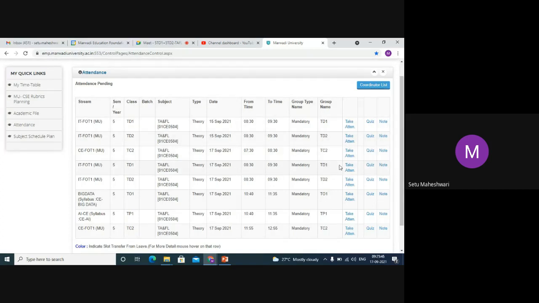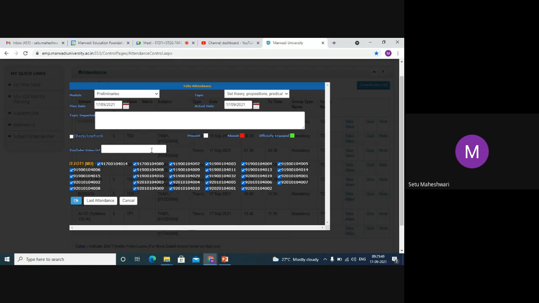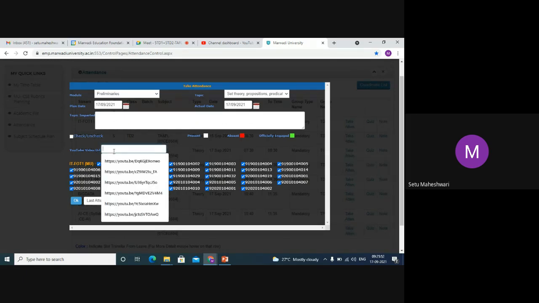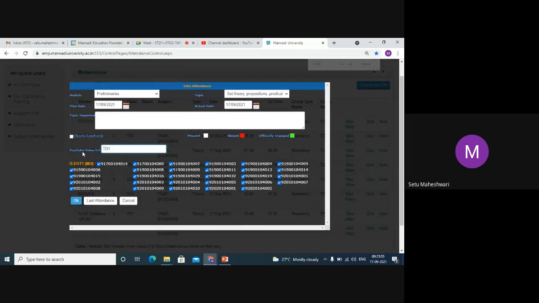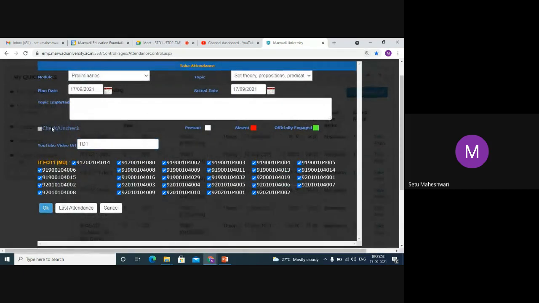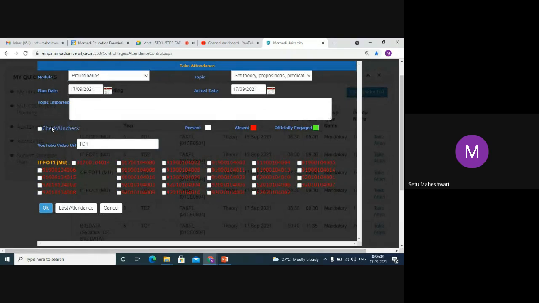TD1, 17 September. My screen must be visible to everyone. So I want all TD1 students from the first column. Mark your attendance. First column students, start saying your roll numbers for the attendance. 8. Anyone else? 15. Anyone else from the first column? Sir, 2. 2. Anyone else?